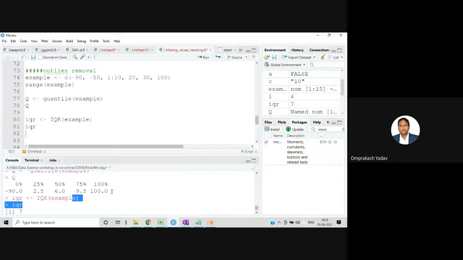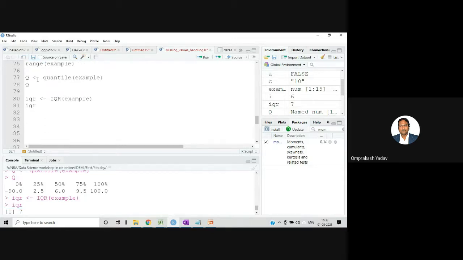Now we got this interquartile range, and with it we can do one thing. Let's print the values. In Q, I got basically all the values, right? If we try to print Q2, I'm talking about this particular variable, otherwise Q1 is this one.